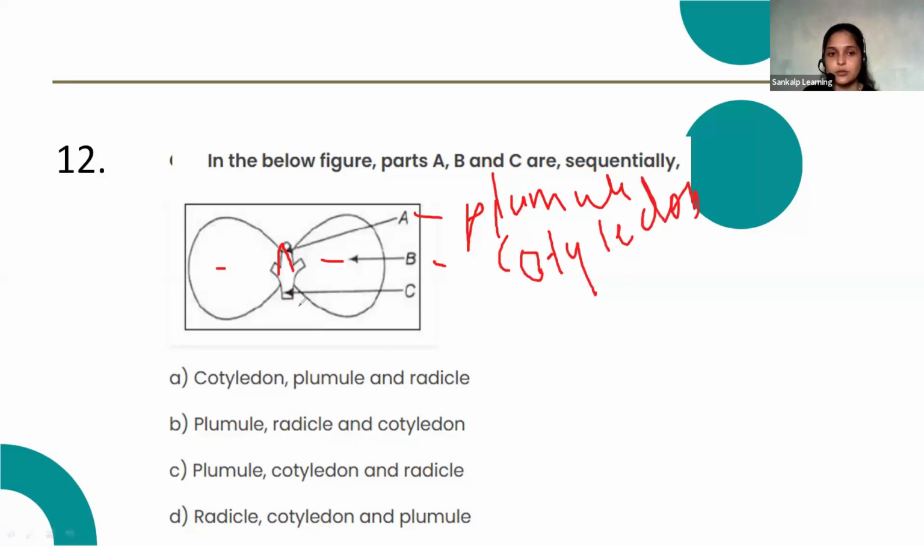And part C is the radical, right? This part will develop into root. So which one is the correct answer? Can you find out the answer? Plumule, cotyledon and radical. Option C is the correct answer. Is that clear?